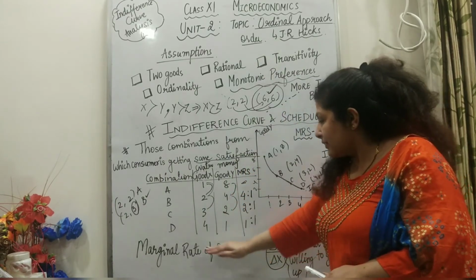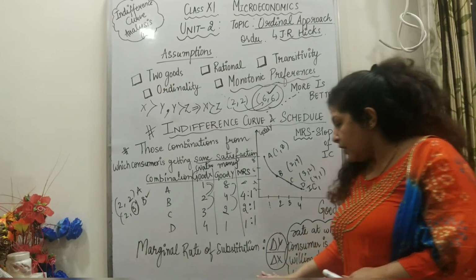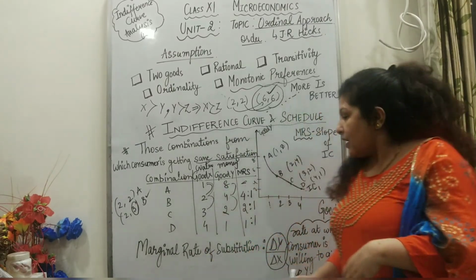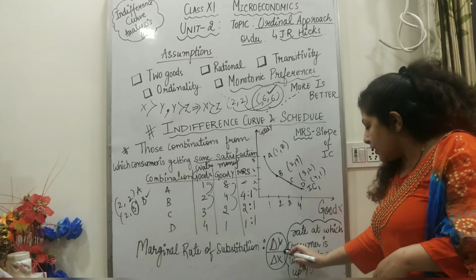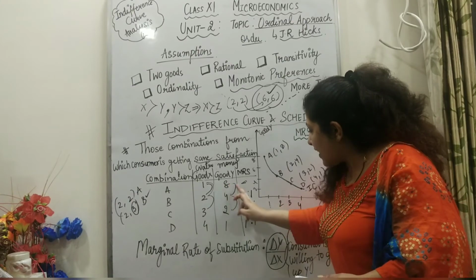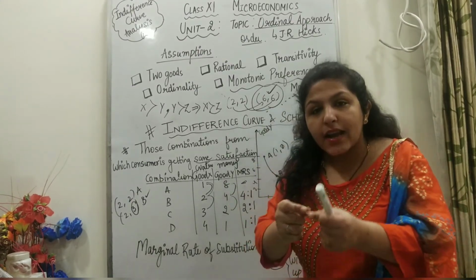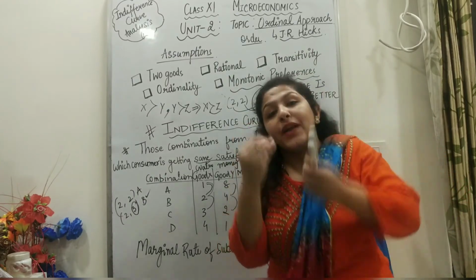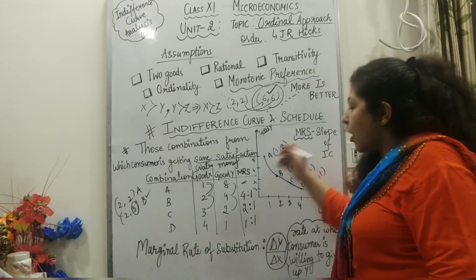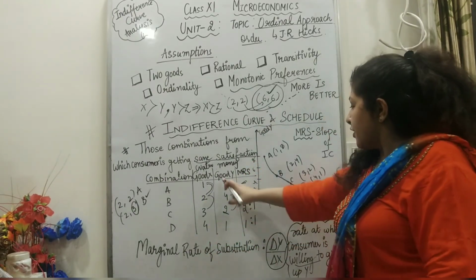The last topic is the marginal rate of substitution, which is the slope of the indifference curve. How much am I willing to sacrifice of Y to obtain X? It is the rate at which the consumer is willing to give up Y, how much Y he is willing to give up to obtain an additional unit of good X. Here comes the willingness: it says how much the consumer is willing to sacrifice to obtain an additional unit of good X.